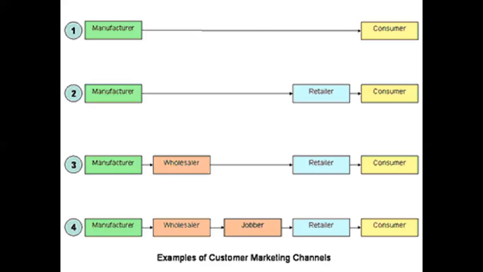The last level. Here in this level, we have three different intermediaries which are included. Those are wholesalers, jobbers, and retailers. So what is happening here? The manufacturer is manufacturing the product, and that is being sold to the wholesaler. From the wholesaler to the jobber, or you can also call him an agent, from then to the retailer, and then to the consumer. So these are the four different levels of channels of distribution which can be helpful to reach your final consumer.